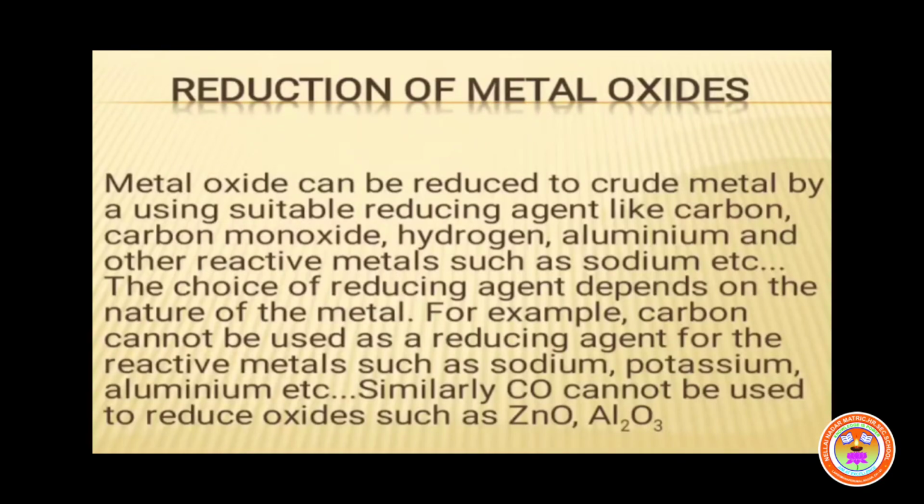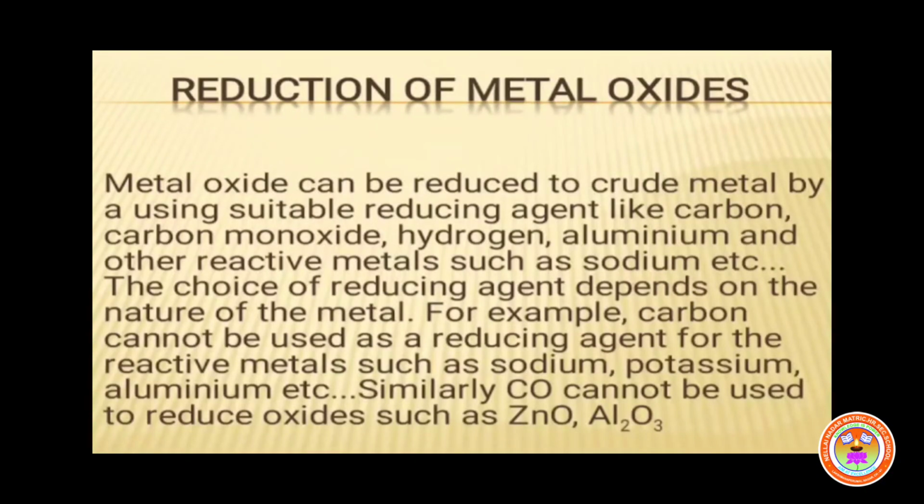Similarly, CO cannot be used to reduce oxides such as ZnO and Al2O3. That is, CO cannot be used to reduce oxides such as zinc oxide and alumina, Al2O3. Later, in the same lesson, we study selection of suitable reducing agents by applying an Ellingham diagram.